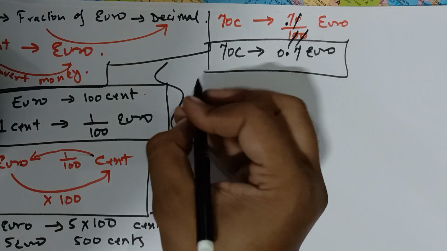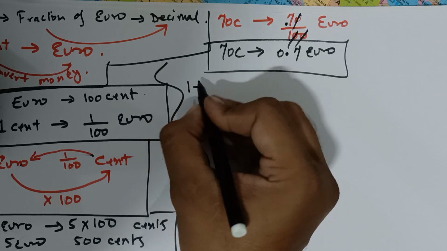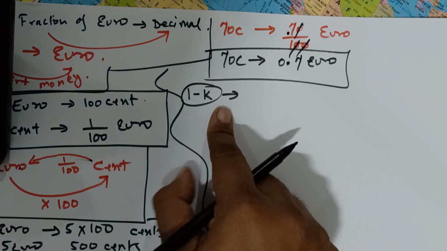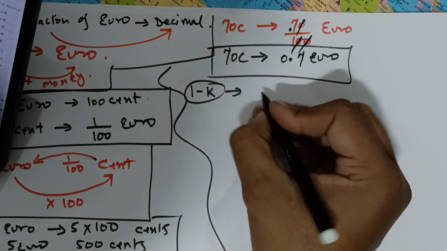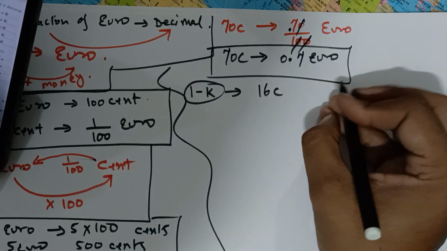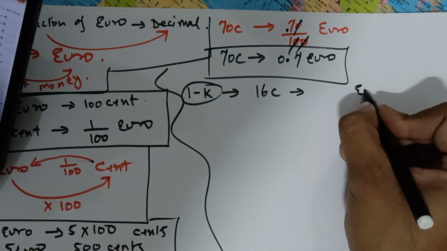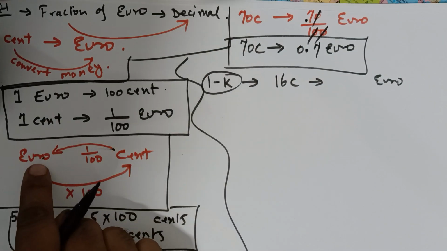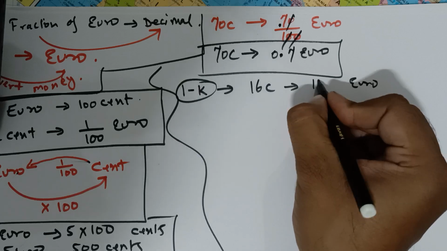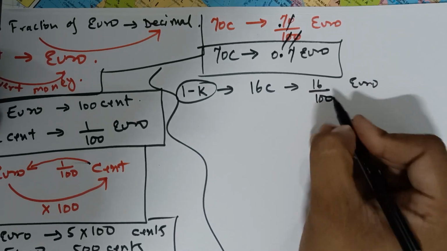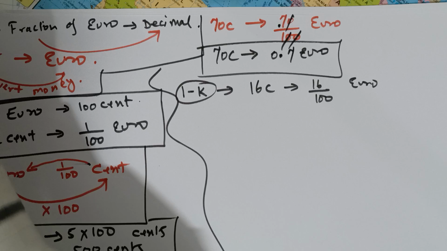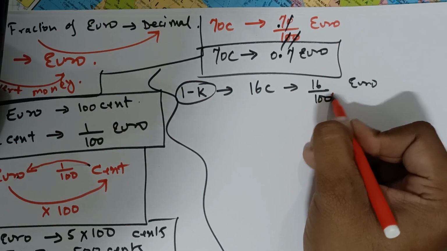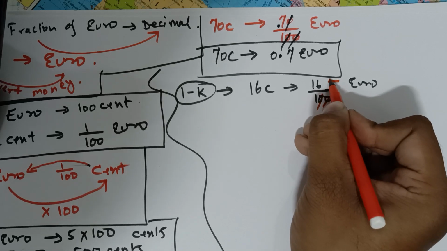Question number 1, part K, from your book, from your chapter. It is 16C and we have to convert into euro. So again come to the chart, cent to euro, divide by 100. 16 divided by 100. So cancel. Now there is no 0 in the numerator, so no worries. You are cancelling 2 zeros.